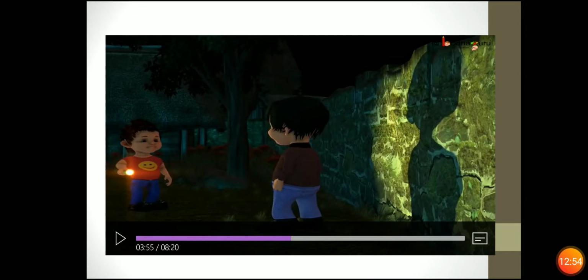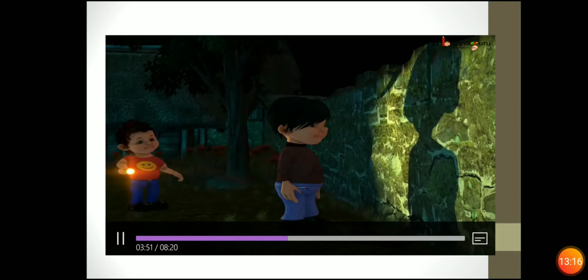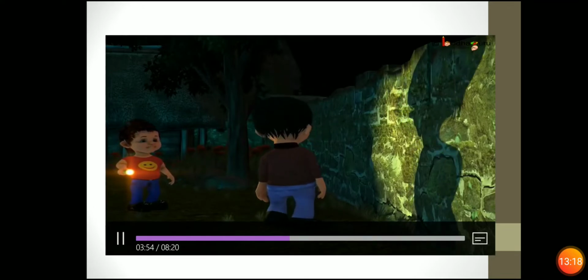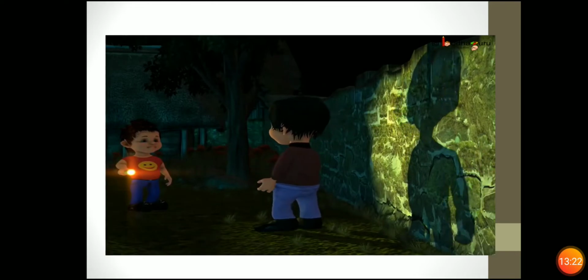Hence, the object should be between the source of light and the screen. The source of light is your torch and the screen is your wall. Now see on the wall that an outlining structure has appeared, but it is black in color. This black structure is your shadow. Since the object is between the source of light and the screen, a shadow of the object is formed.